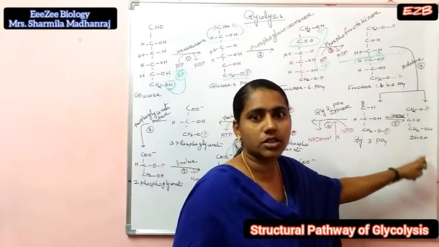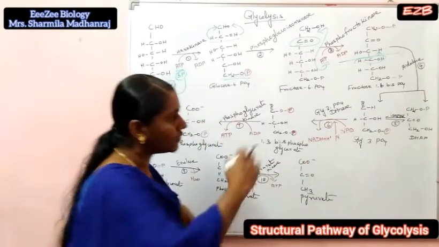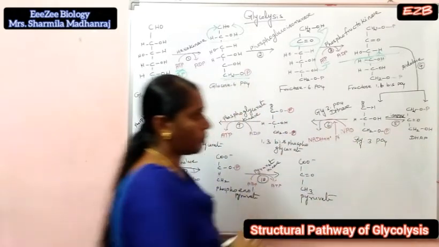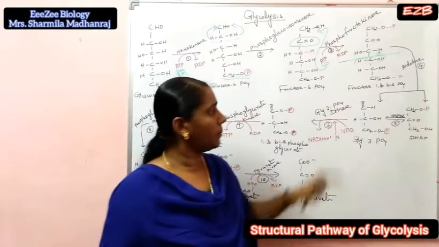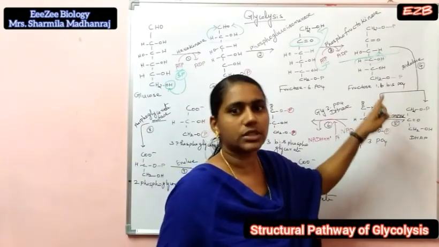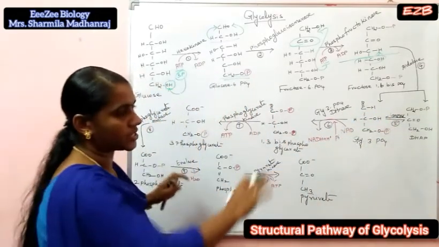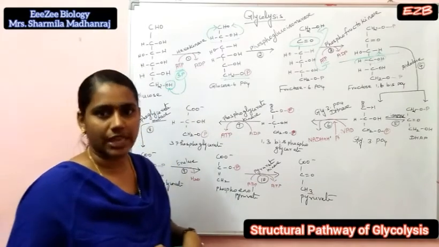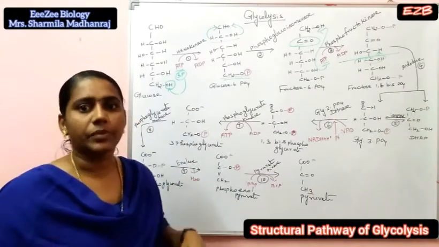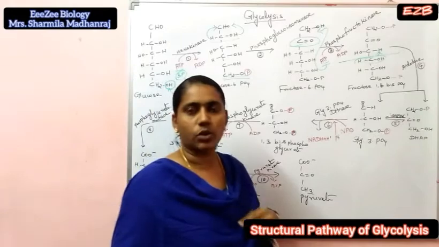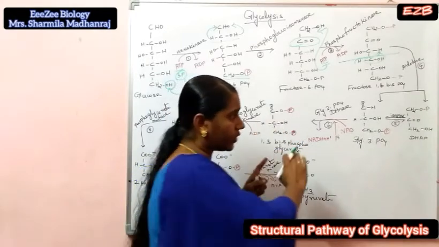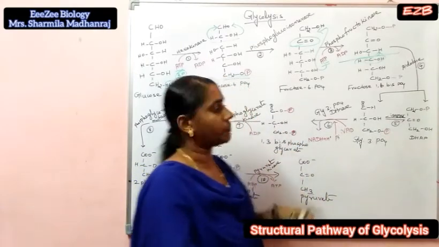Next, dihydroxyacetone phosphate is converted to glyceraldehyde 3-phosphate. Here the enzyme is phosphotriose isomerase. Here isomerization takes place. Here also, aldose is converted to ketose, and at the same time, ketose is also converted to aldose.